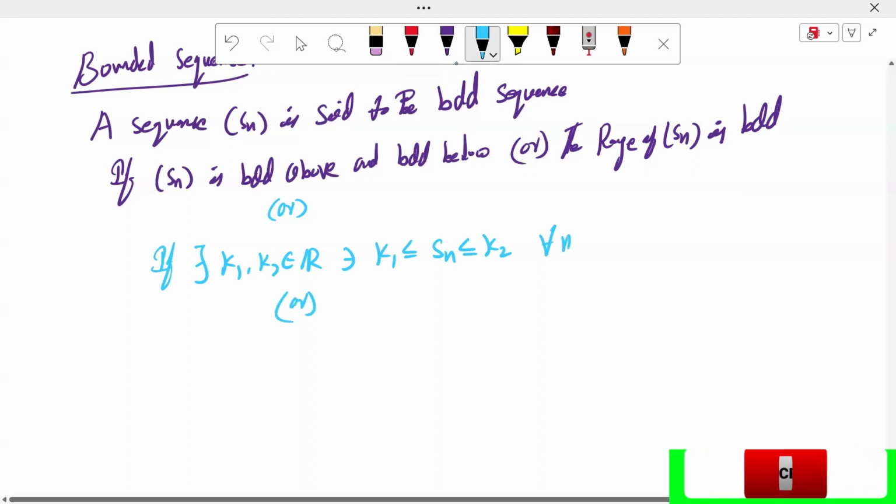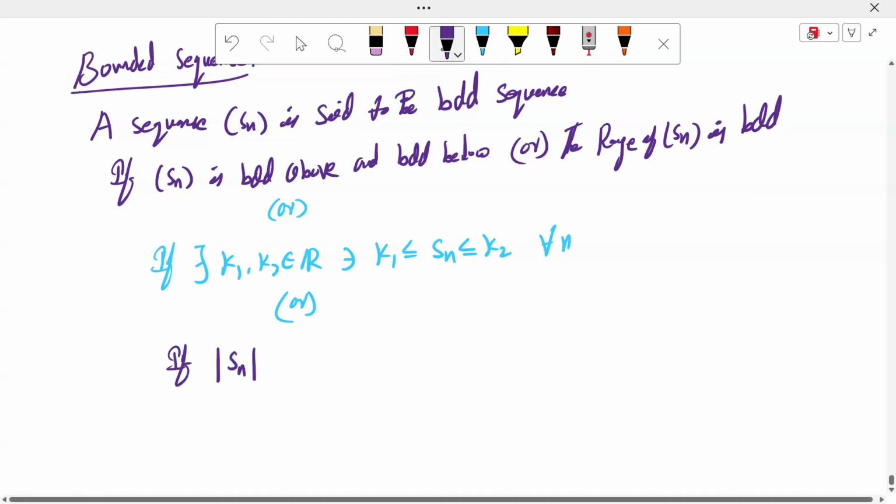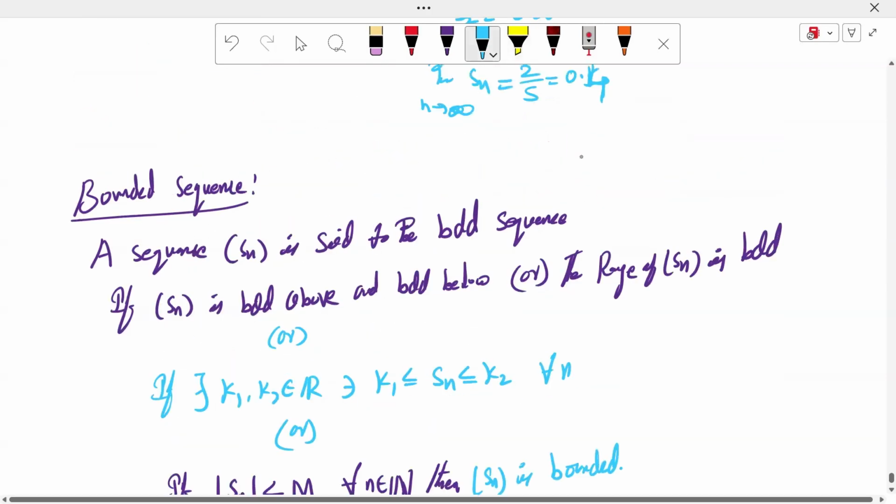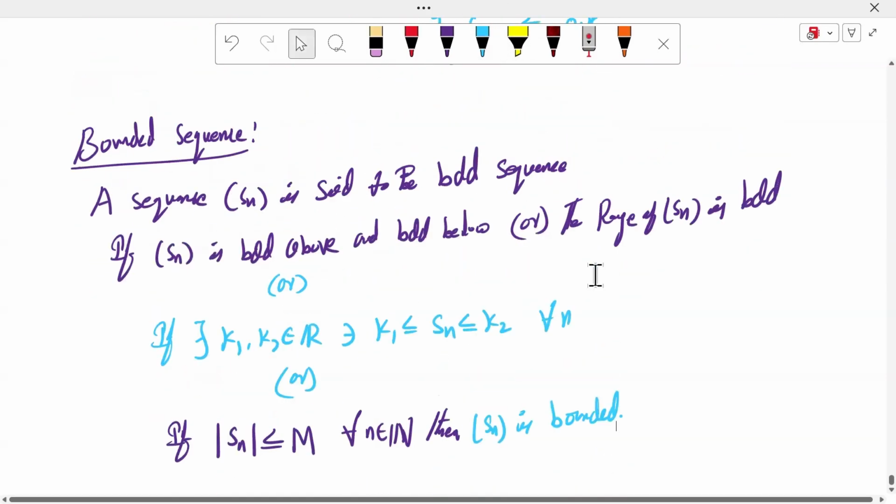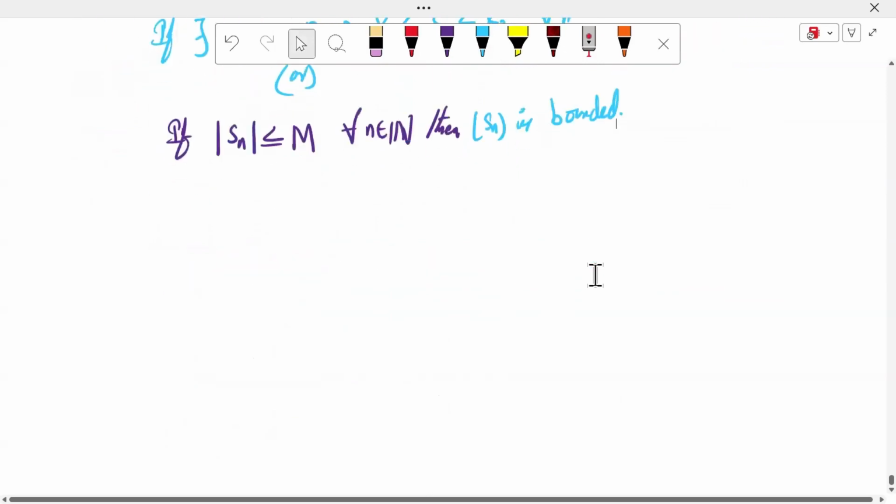Or this is how the bounded definition comes. If mod Sn is less than or equal to capital M for all n belonging to the natural numbers, then Sn is a bounded sequence. This is the bounded sequence definition.